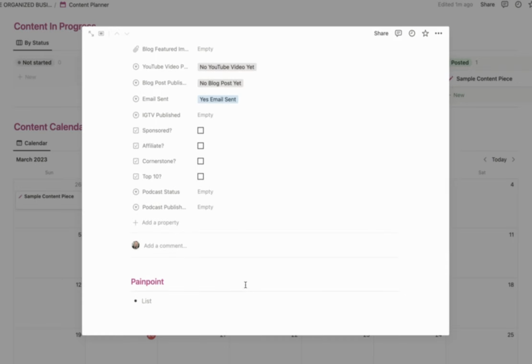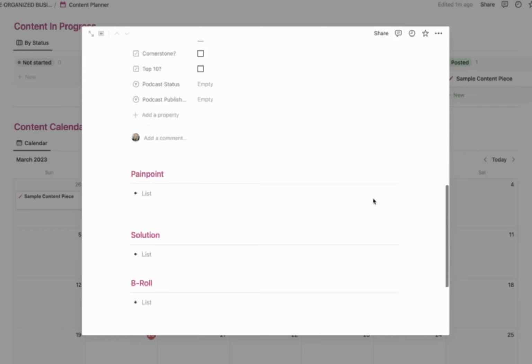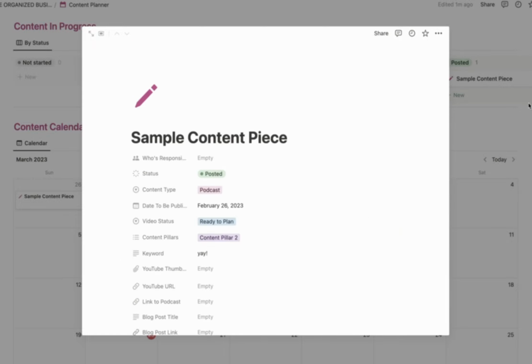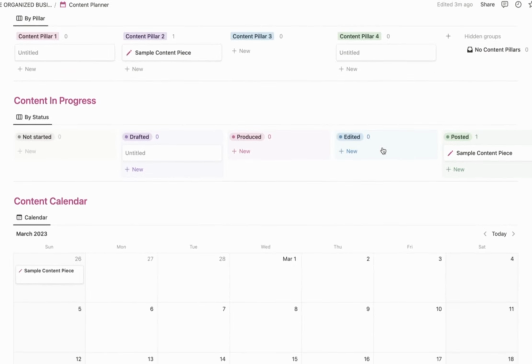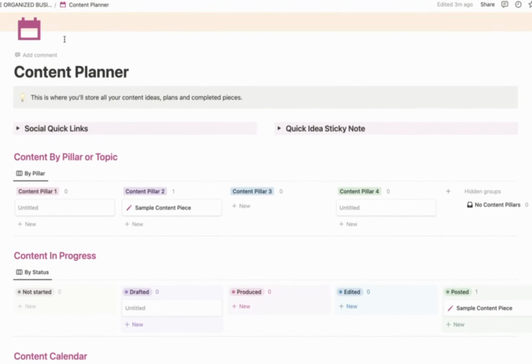I highly recommend that you keep these files for all of your long form content because then you have the entire script ready. If you want to go back and use it for something else, you can take what used to be a YouTube video and turn it into a podcast or turn it into an Instagram reel or give it to a VA to do that. And you have everything all done right here. So that is the content planner. And it's just laid out in different ways depending on how you like to visually understand information.